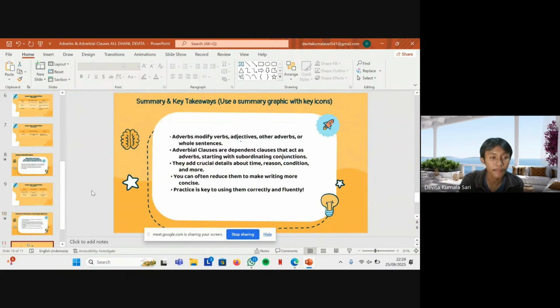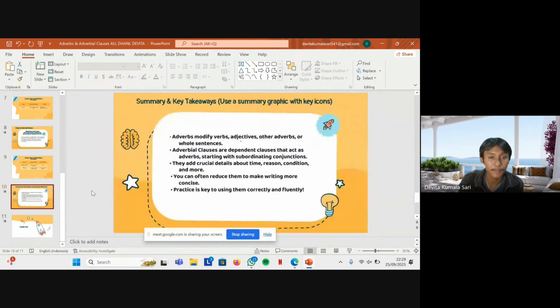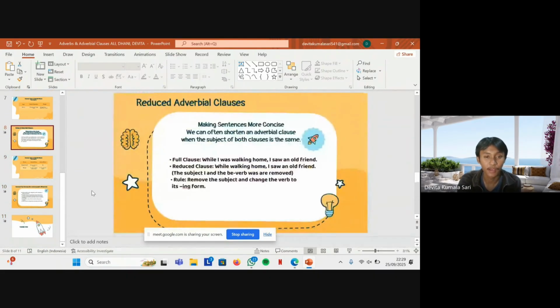um, mana sih? For example, full clauses. No.